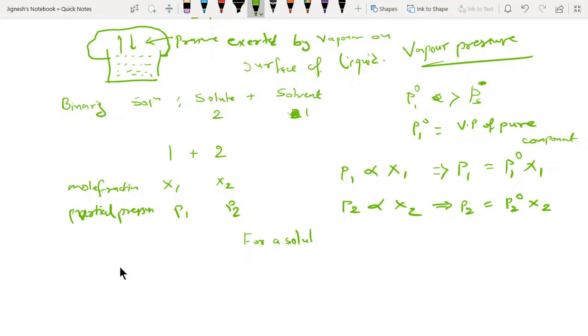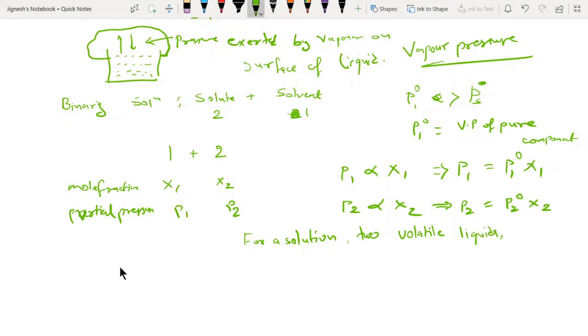For a solution, this is the definition, or a statement you can write down, of two miscible volatile liquids.